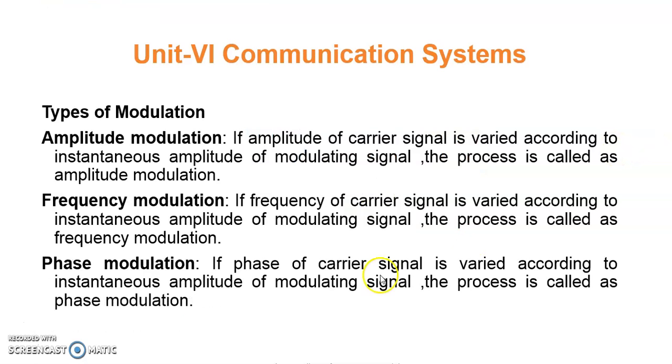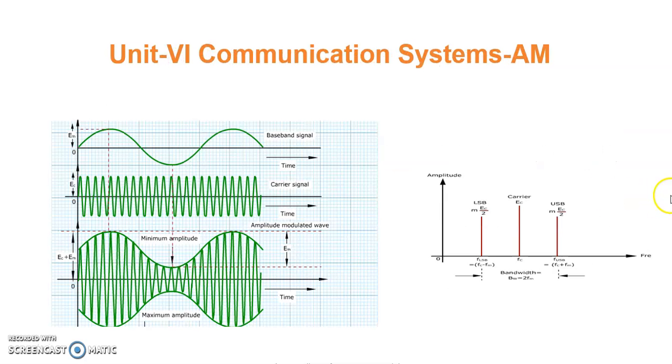Now further we discuss this. Now there are three types of modulation based on that: AM, FM, phase modulation. In AM, the carrier amplitude gets changed. In FM, the carrier frequency gets changed. And in phase modulation, the phase of the carrier gets changed according to the modulating signal. Frequency gets changed according to the modulating signal. Amplitude gets changed according to the modulating signal. So this is an amplitude modulated signal.